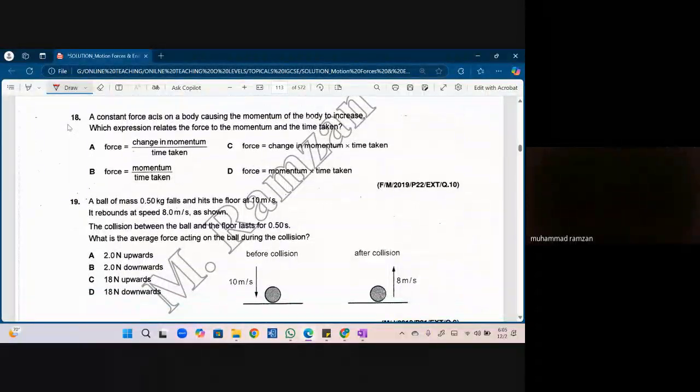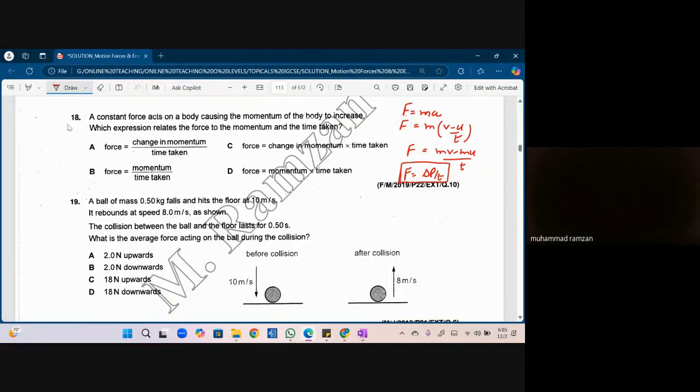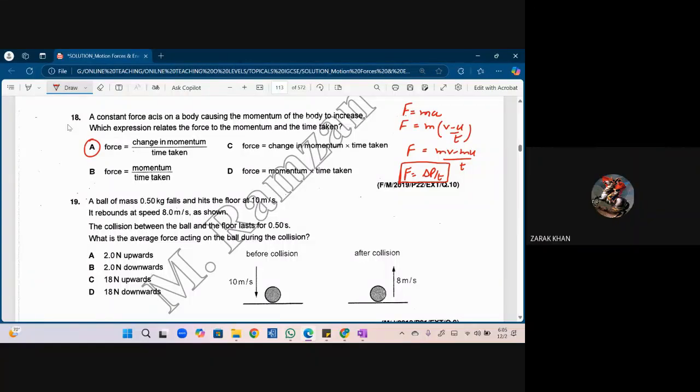Question 18. A constant force acts on a body, causing the momentum of the body to increase. Which expression relates the force, the momentum and the time taken? For this, you just write the basic formula F equals ma. Can I say it is V minus U upon T? mv minus mu upon T? Can I say it is delta P divided by T? It is the same thing. Did we do this derivation in the class? The answer is yes. We did this in the class.